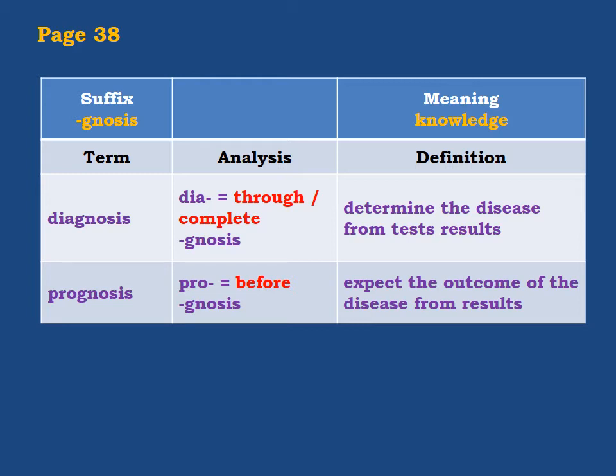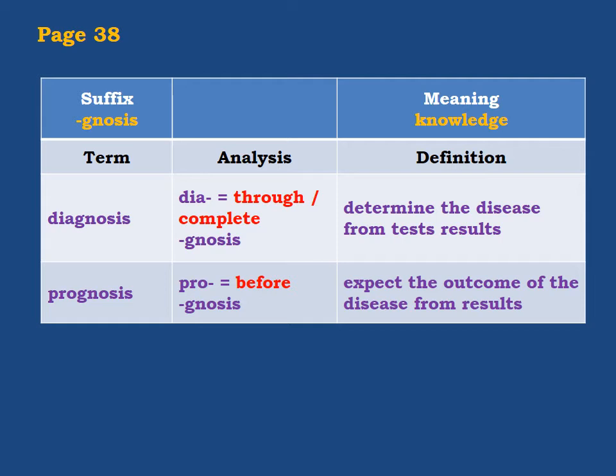The outcome of the disease: if the patient suffers from something, the doctor, again based on certain results, can decide what this disease might develop into in the future. The patient might, let's say, suffer from something else.